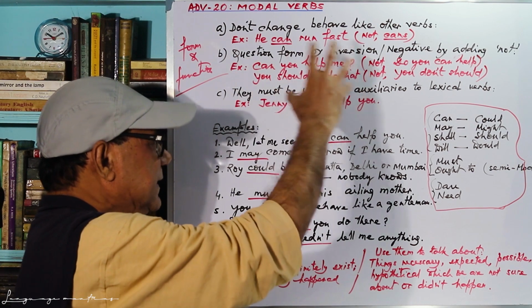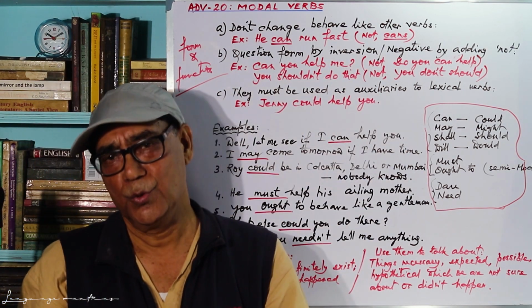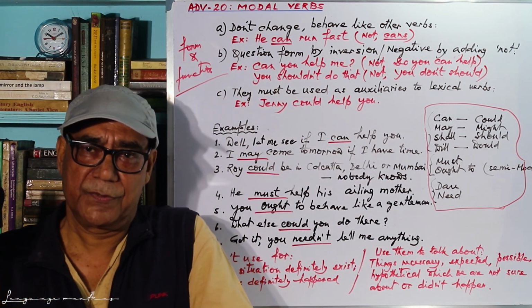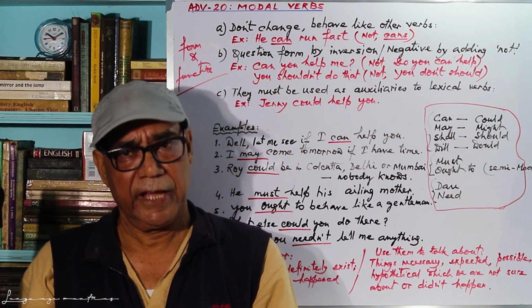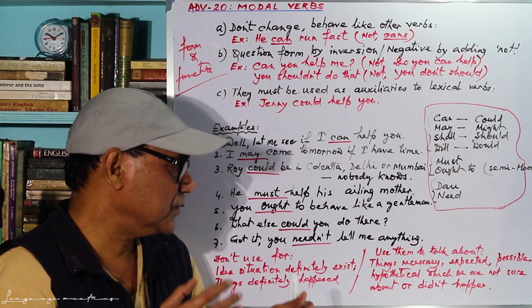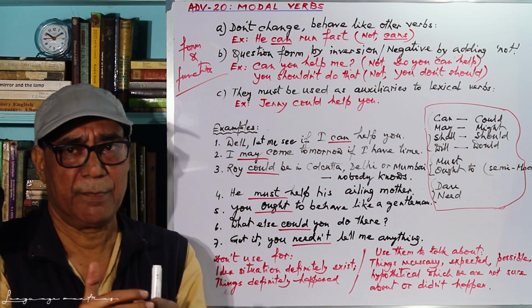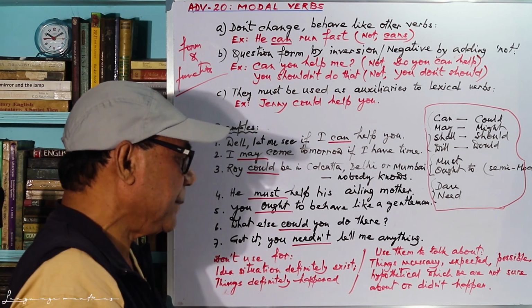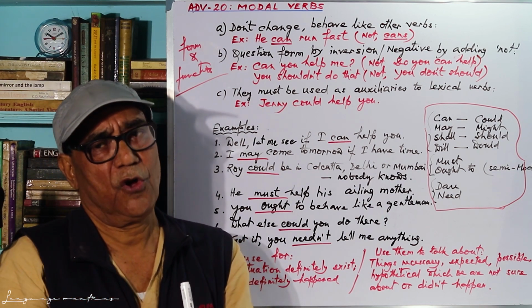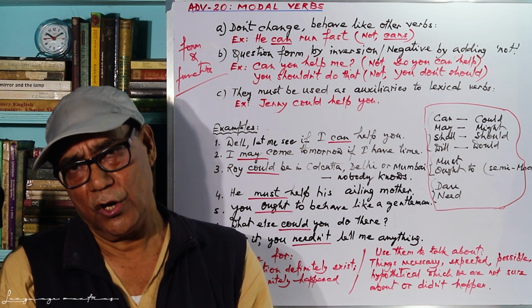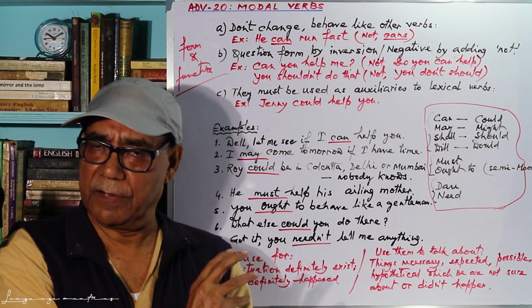So you see, these are the uses of modal verbs. Just take care to use them. If there is any uncertainty, vagueness, something that should happen, something hypothetical, something possible, in these cases only we use modal verbs.